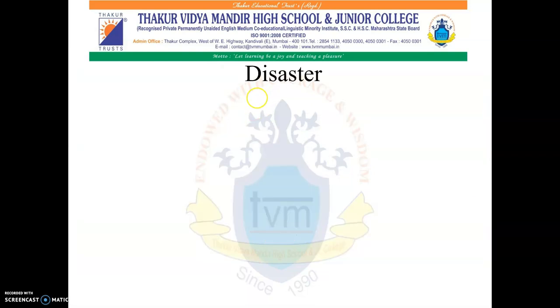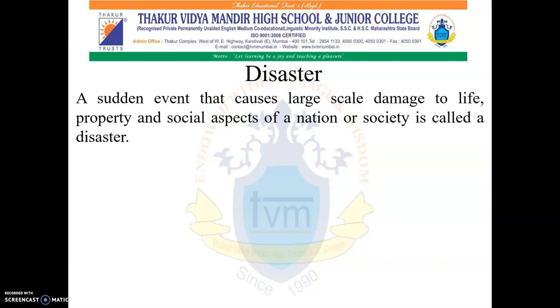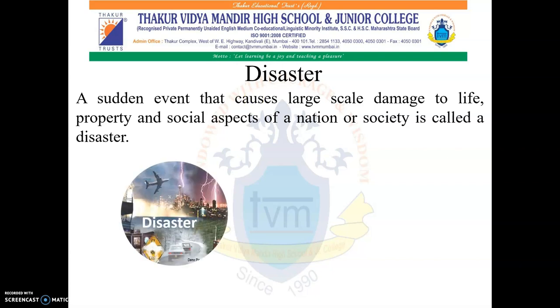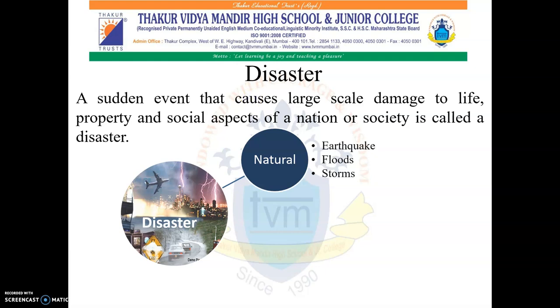Let us see the definition of disaster. A sudden event that causes large-scale damage to life, property, and social aspect of a nation or society is called a disaster. Now, there are two types of disaster. The first one is natural disaster. Disasters which are caused due to natural reasons are called natural disaster. Examples of natural disaster are earthquake, flood, and storms.